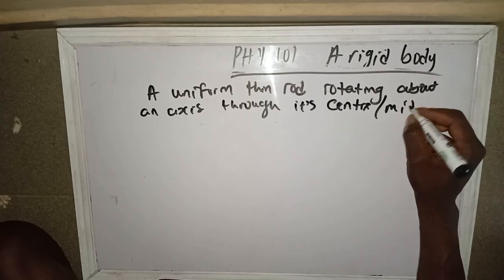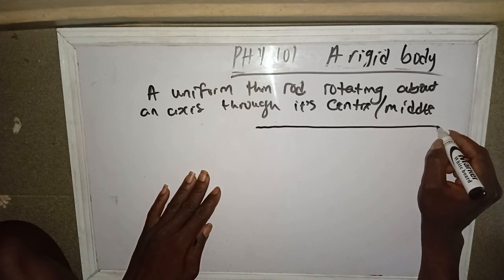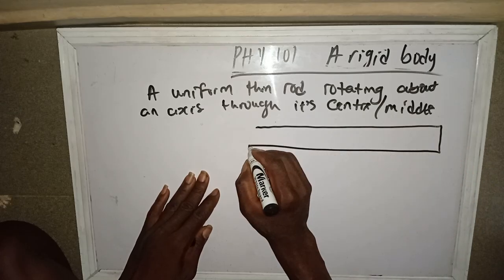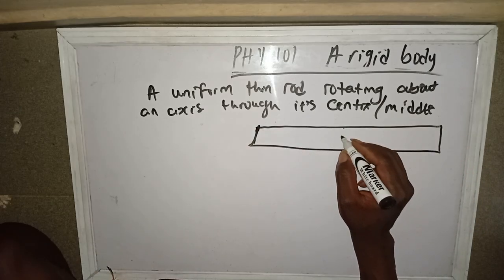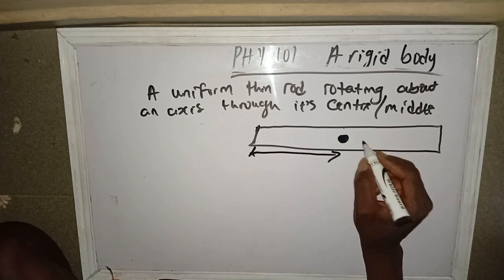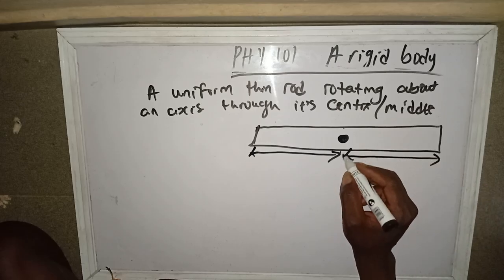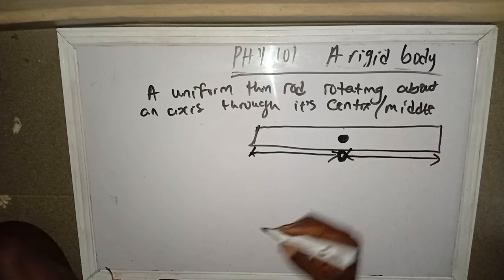Now I want to prove the formula. So take note. Let's say this thin rod is rotating about this middle. We take this place to be the origin, since that's the place it's rotating.